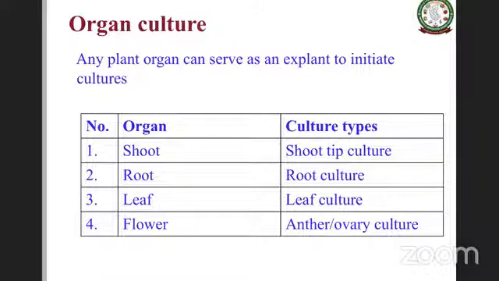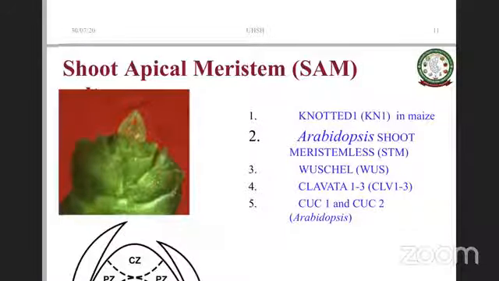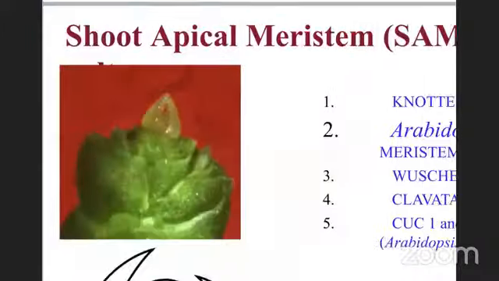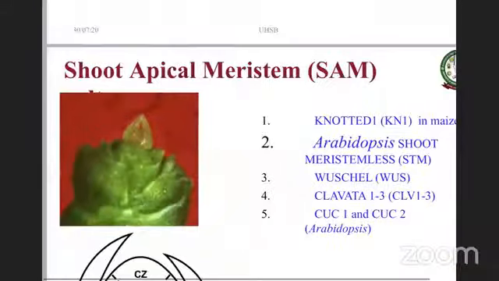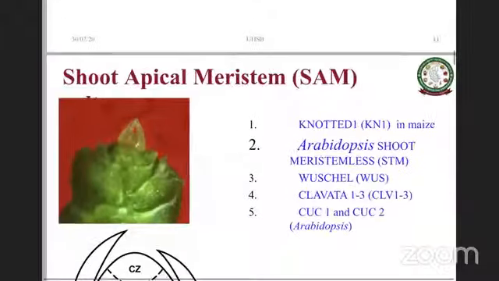Now let's look at what this shoot apical meristem culture is. The shoot apical meristem culture, basically shoot. If you look at this shoot, you can see here the growing shoot. I hope you can see. And this shoot, in fact, is a complex thing that is happening over there. And now culturing that shoot is done. Now the shoot apical meristem, basically, there are some transcription factors that are involved in this. This is one of the well understood phenomena in plant biology.